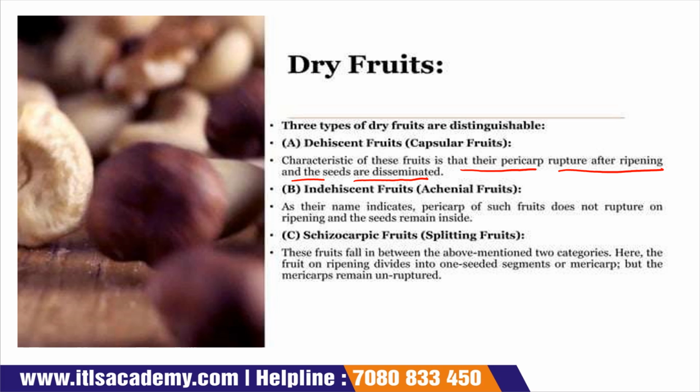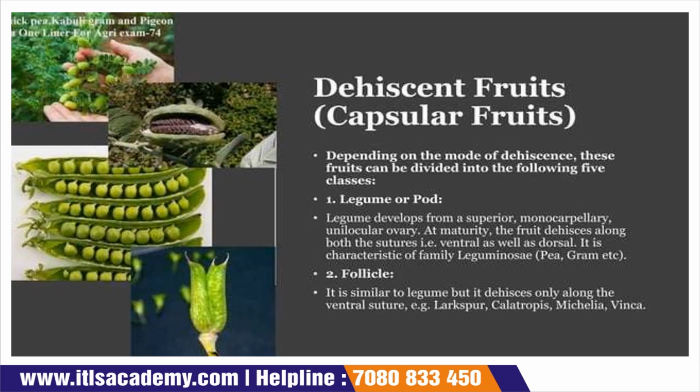Now, schizocarpic fruits or splitting fruits are those fruits that fall in between the above mentioned two categories. Here the fruits on ripening divide into one-seeded segments, but the pericarp remains unruptured. Here what happened? They come in both the categories. Okay, when they are divided, at that time the pericarp does not rupture. Now come to the next slide.